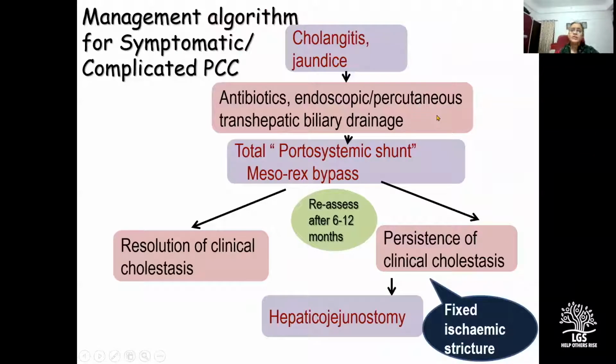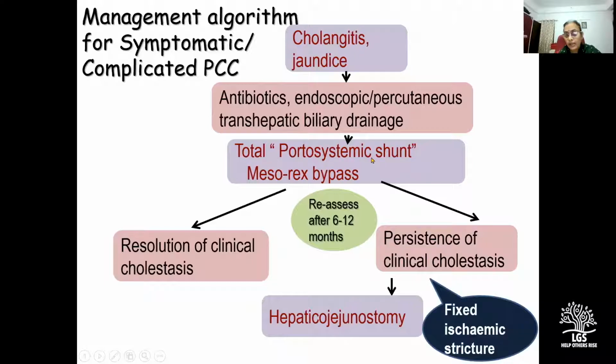So where does surgery lie in the overall management algorithm of PCC? If a patient presents with one of the complications like cholangitis or high bilirubin with impaired liver synthetic functions, we first begin with optimization by antibiotics and biliary drainage, either by endoscopic or a percutaneous transhepatic route. And after optimization, one needs to plan a portal decompression surgery.